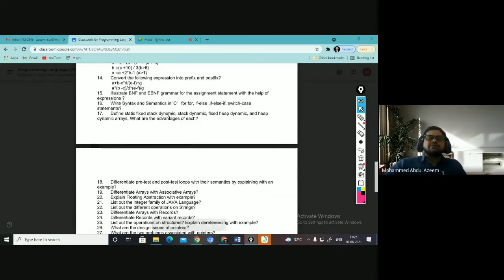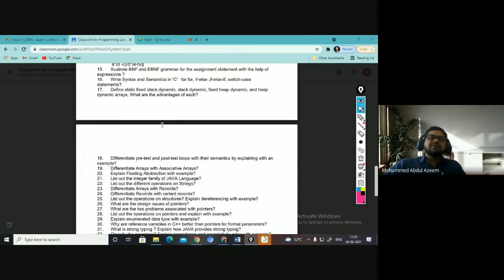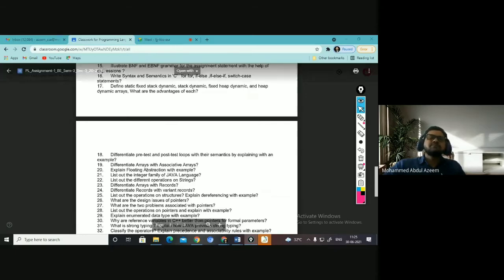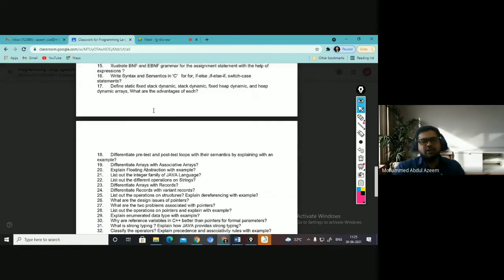Syntax and semantics. What is the difference between syntax and semantics? Syntax is a set of rules that govern whether a sentence is well formed or not, whereas semantics tells the implementation of a particular statement, how it is going to be interpreted. For example, how a for statement is going to be executed is told by operational semantics.